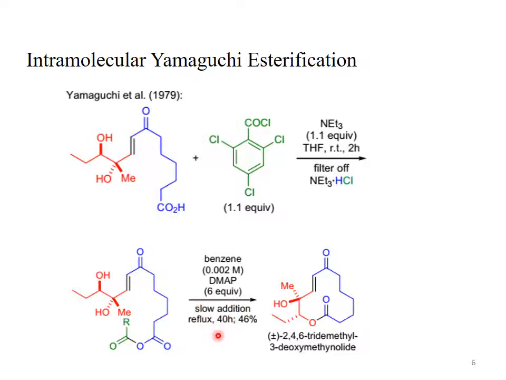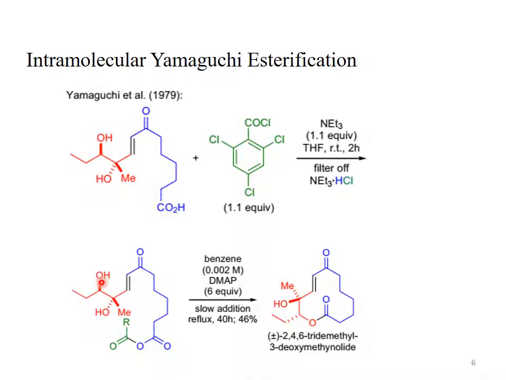This mixed anhydride is dissolved in benzene and added to the refluxing solution of DMAP. The addition of the mixed anhydride to the DMAP solution is maintained slow, and the reaction contents are refluxed and stirred for 40 hours. Then this mixed anhydride cyclizes to give us this type of ester. This is a cyclic ester, a macrolide.